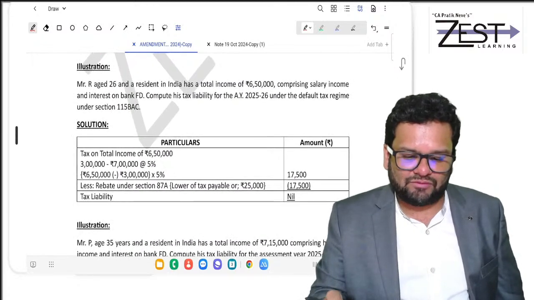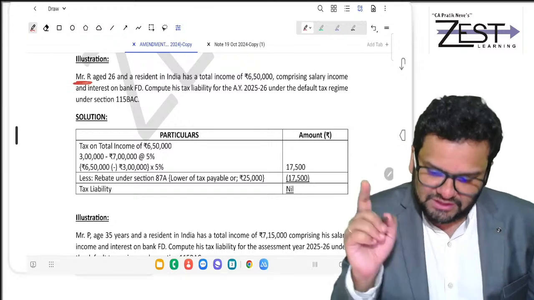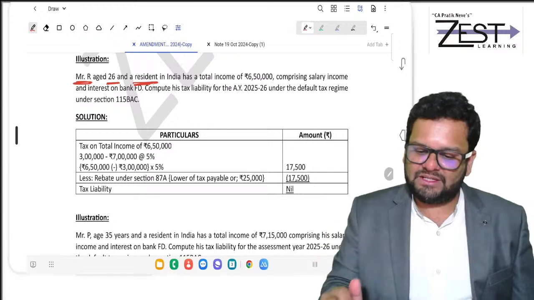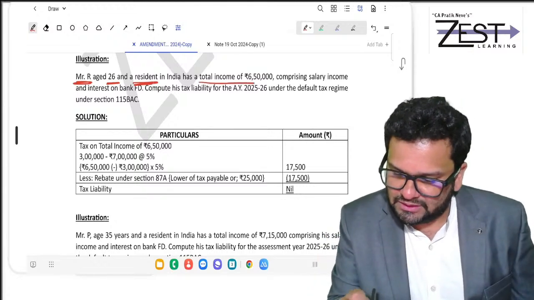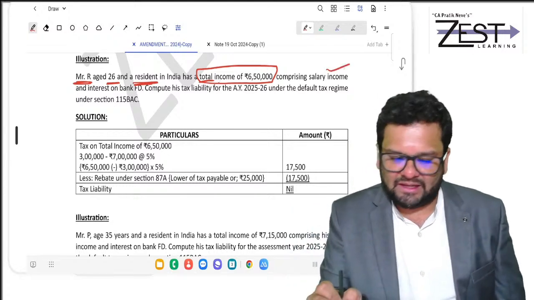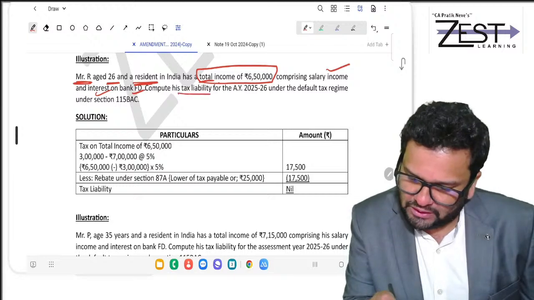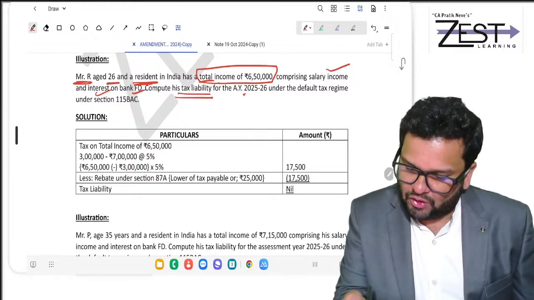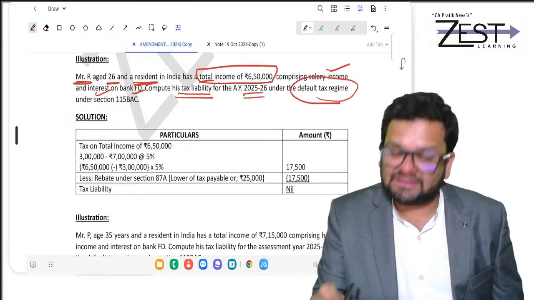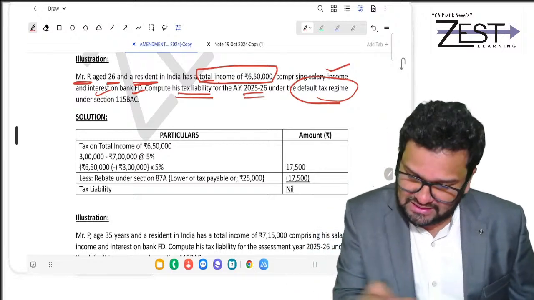Okay, going ahead, another illustration. Check why I have covered this illustration. There is Mr. R, means individual, age 26, resident in India, total income 6,50,000, and having salary, interest, bank FD. You have to compute his tax liability for AY 25-26 under default tax regime, means under 115 BAC.